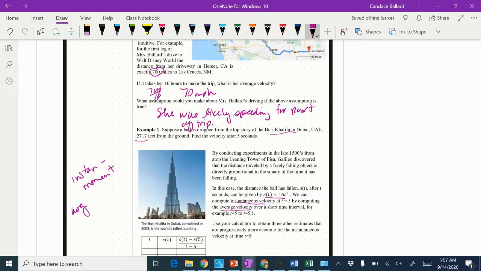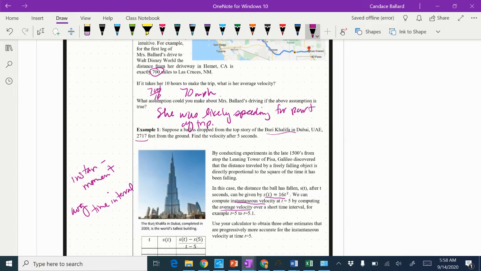What's happening over a time interval. There are times, as we'll see later on, where the instantaneous and the average are the same, and where I can use the average to estimate the instantaneous. But instantaneous is at that moment.